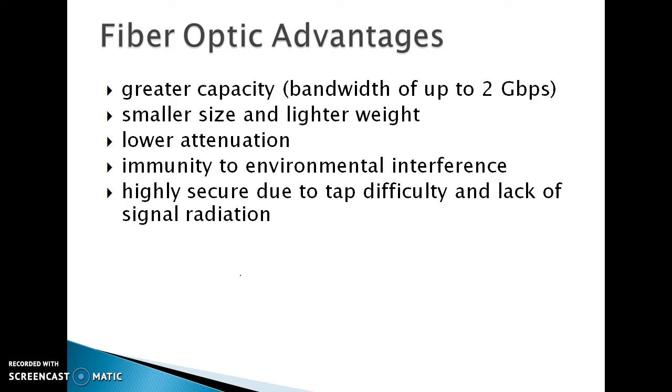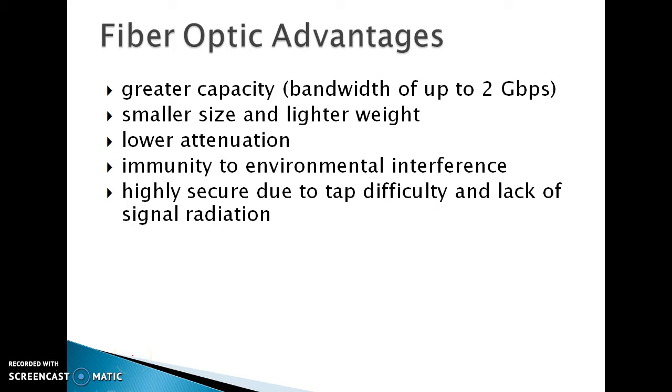They are smaller and lighter in weight because they are hair thin like threads, and they have lower attenuation. Twisted wire pair has very high attenuation, coaxial cable much less, but fiber optic much lower still. They are also immune to environmental interference, meaning no noise or other interference.